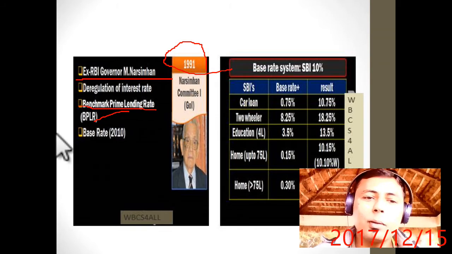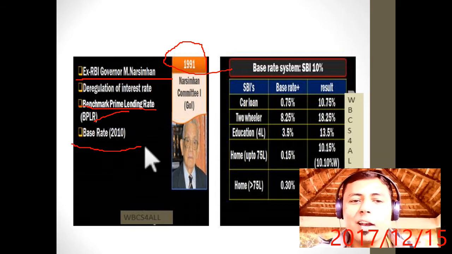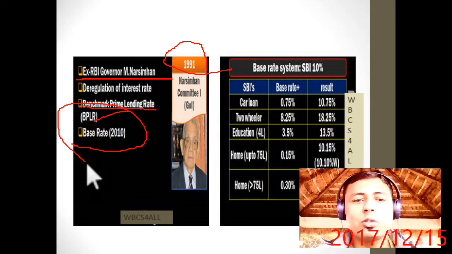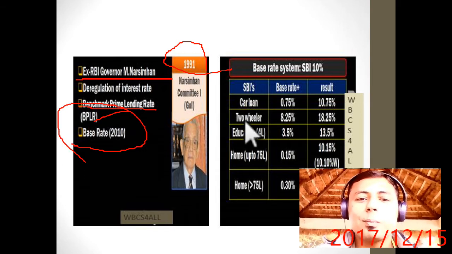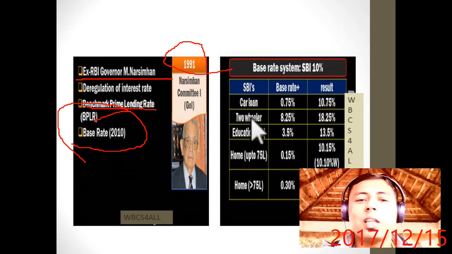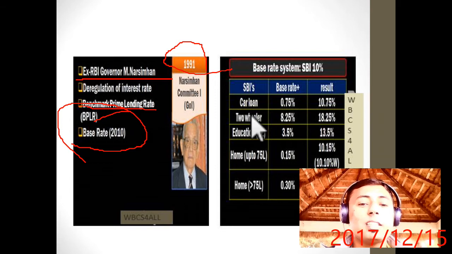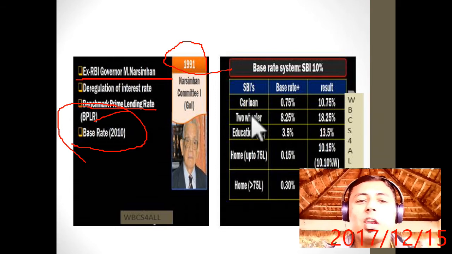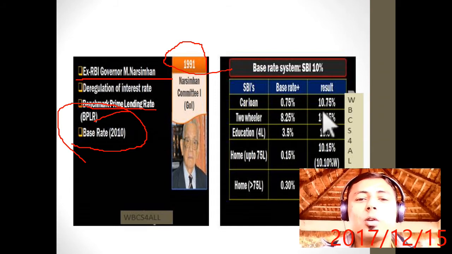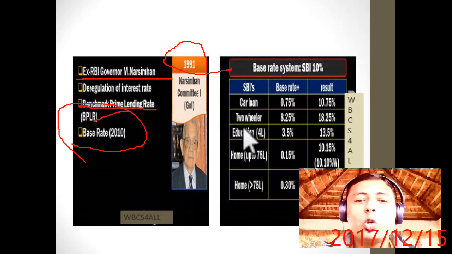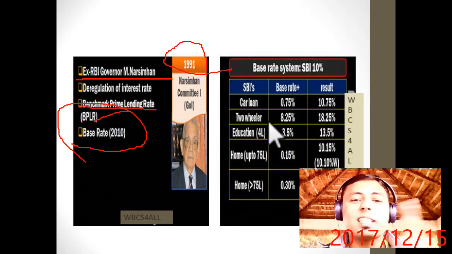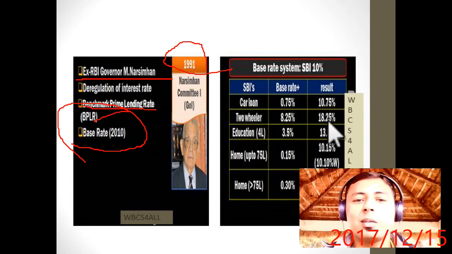Now the BPLR has been modified and named as base rate, and it was introduced in 2010. What is the formula? Suppose the base rate of SBI is 10%, and the formula should be that the car loan should be base rate plus 0.75%. Now the base rate is 10%, then car loan is 10.75%. Two-wheeler again base rate plus 8.75%. Now the two-wheeler is 18.25%.